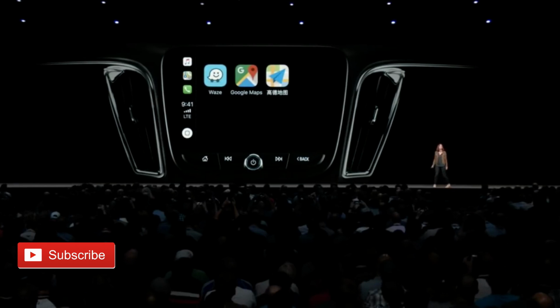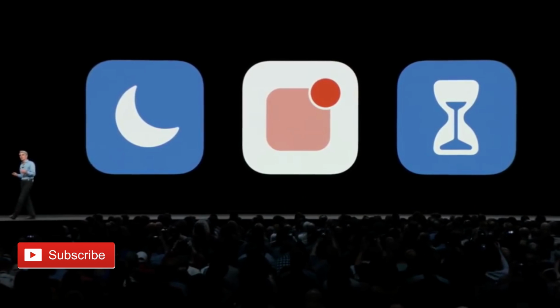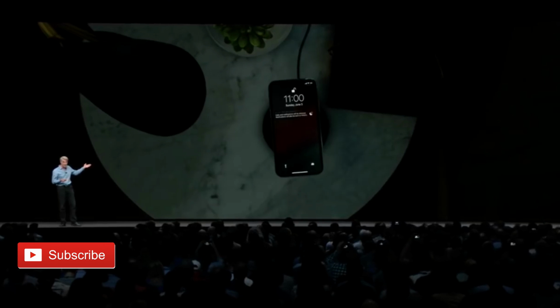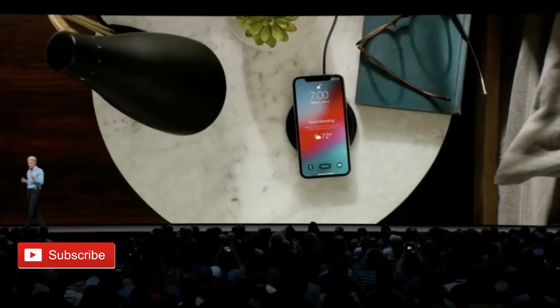CarPlay now includes support for third-party map apps like Google Maps and Waze, and iOS 12 is including built-in features to limit distractions and allow you to focus. A new Do Not Disturb During Bedtime feature keeps your phone free of notifications and distractions at night.